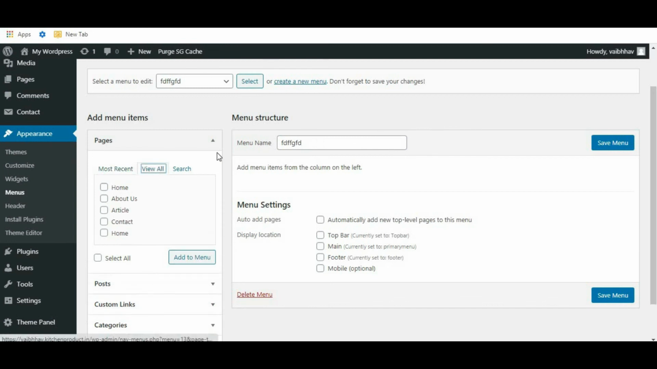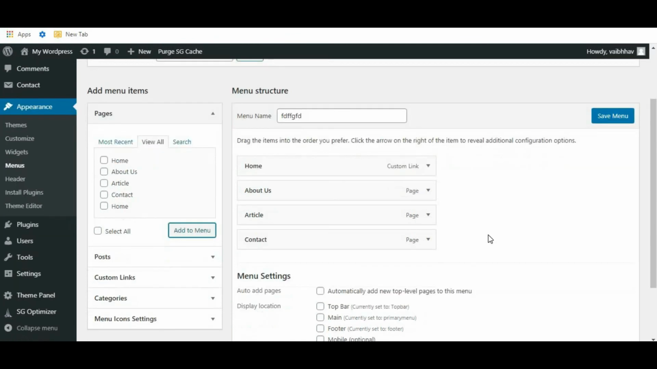Okay, now if you want to add, from here you can add directly. So select pages: home, about, article, contact and click add to menu.